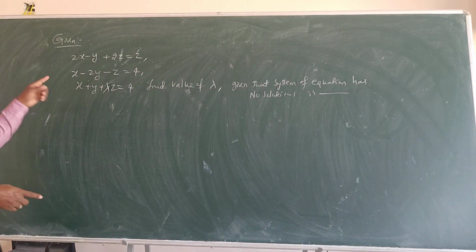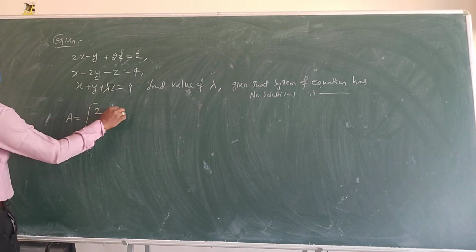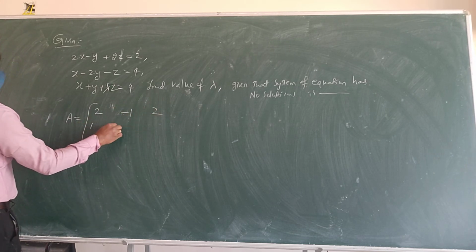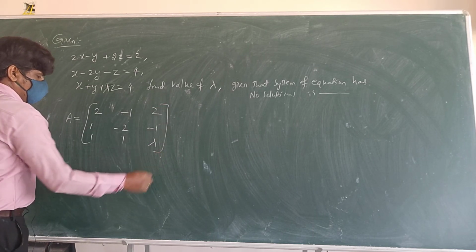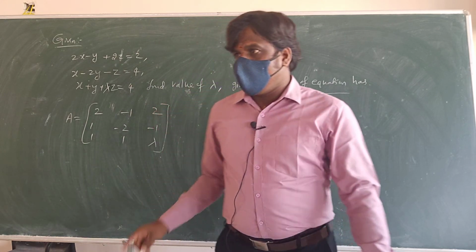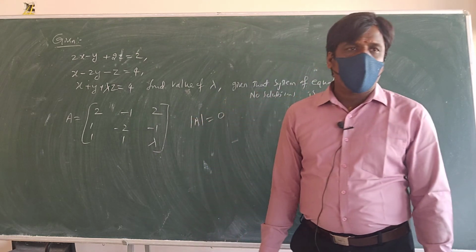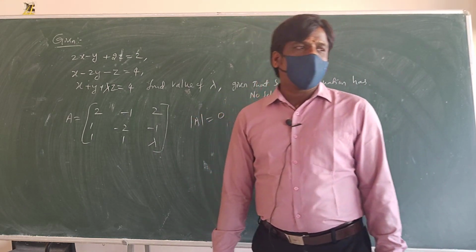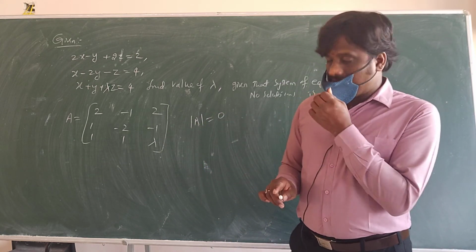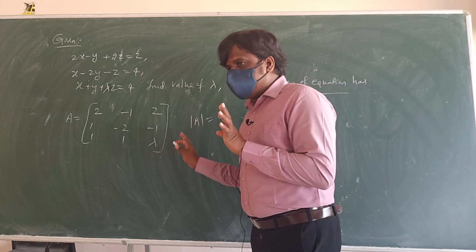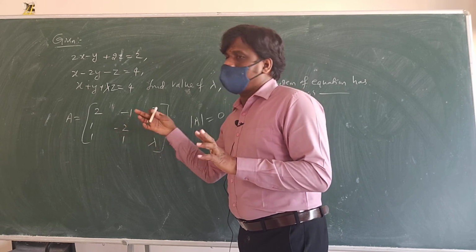How to do here? First convert this into matrix form. What do you get? 2, minus 1, 2; 1, minus 2, minus 1; 1, 1, lambda. He said the system has no solution. No solution means determinant of A is 0, that is the no solution condition. So apply determinant of A equal to 0 and you get lambda. But this is the easy one. With only this one concept you got the lambda value, but sometimes lambda and mu also will be there.